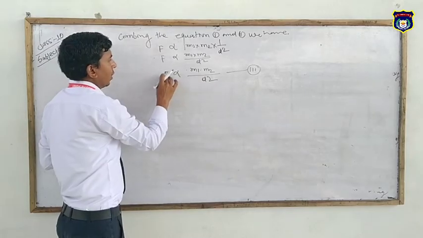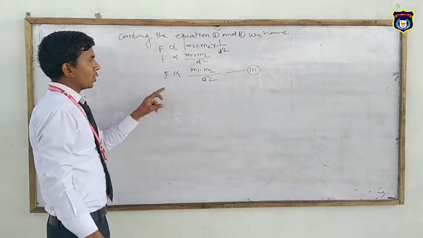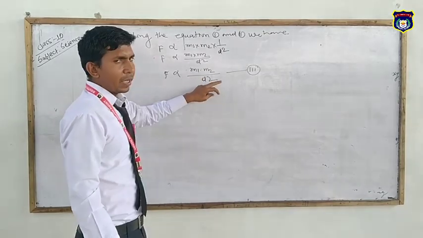Then we get that F is directly proportional to m1 into m2 by d square.